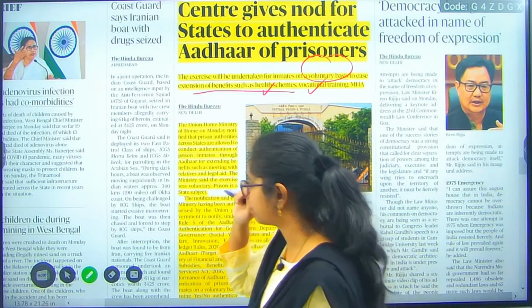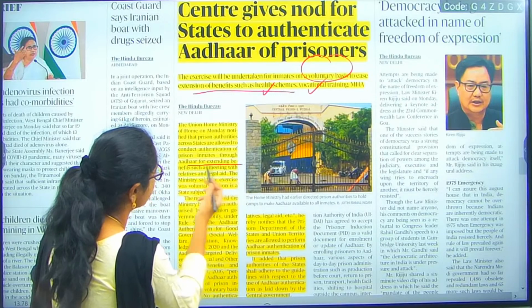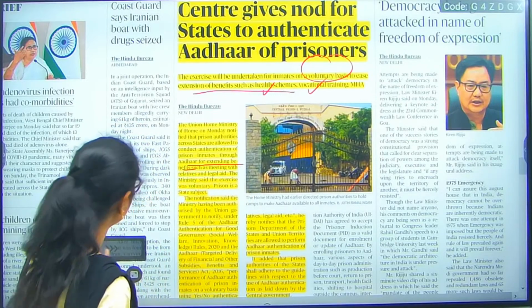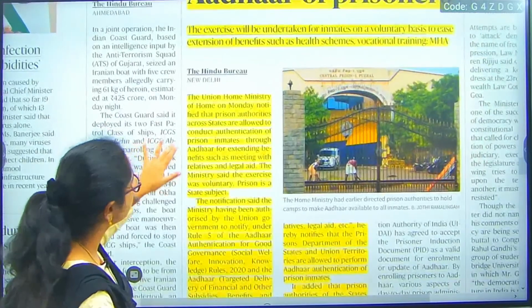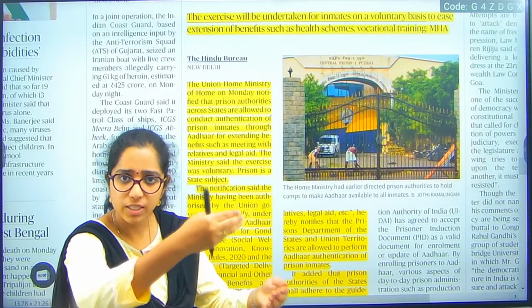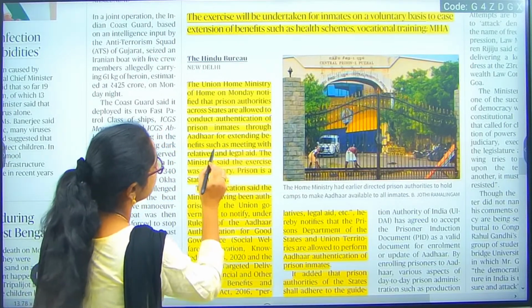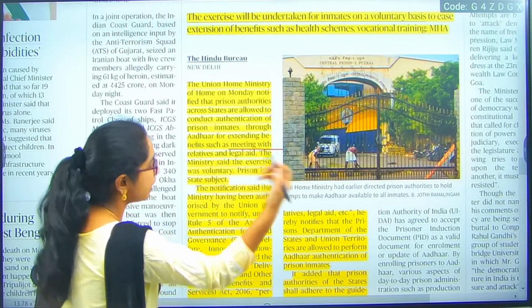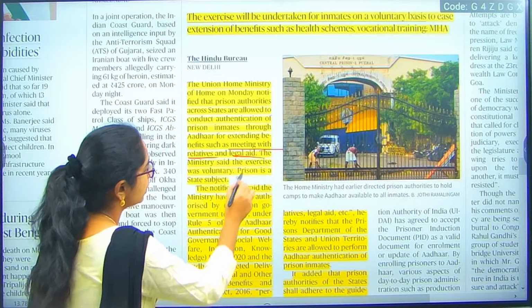So, as part of that, Aadhaar will be given as an authentication for extending benefits. If this person is enrolled for this, it is a kind of tracking mechanism again. If they are given such facilities, what would happen? They will get benefits like meeting their relatives and legal aid.